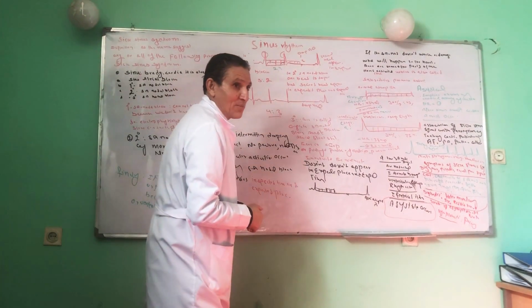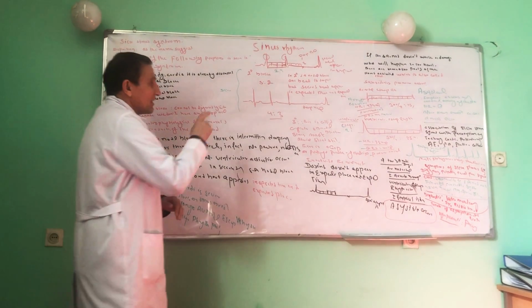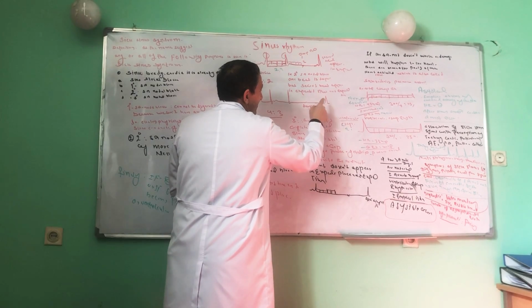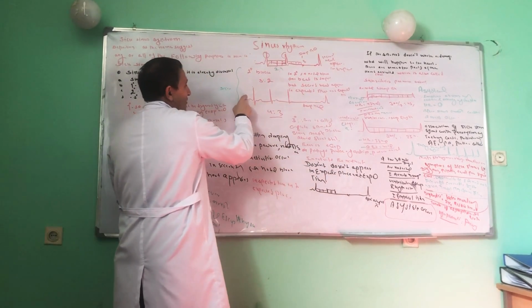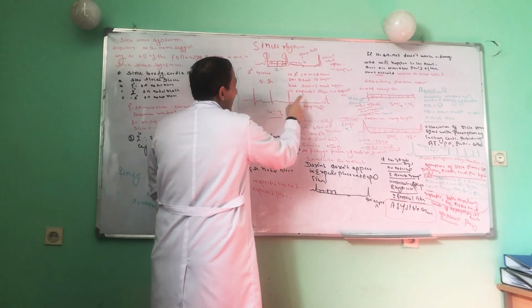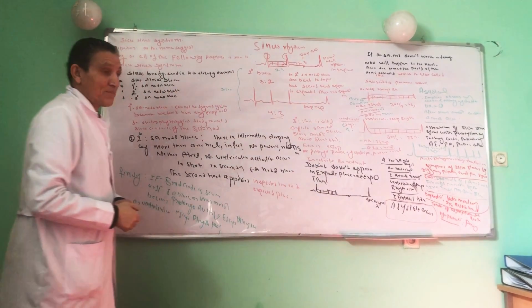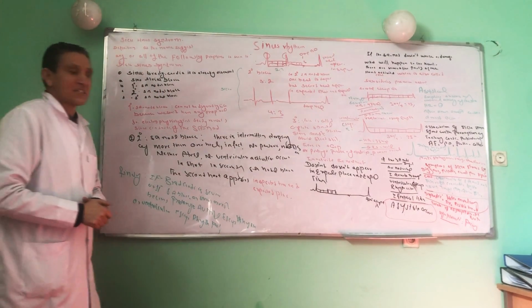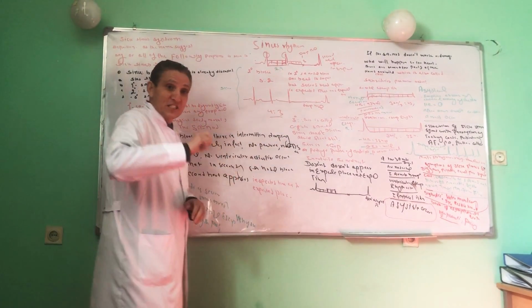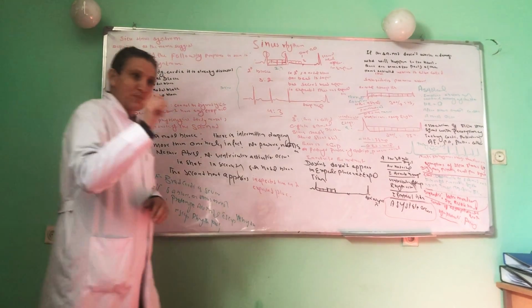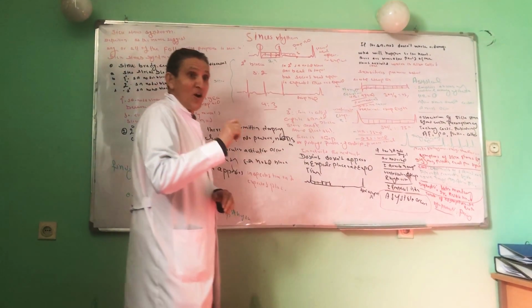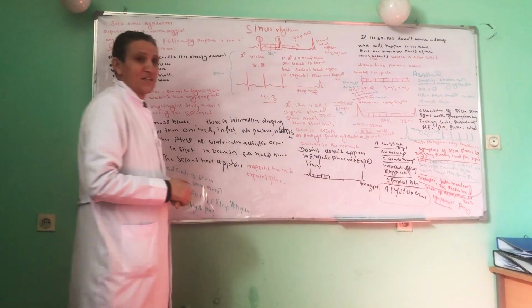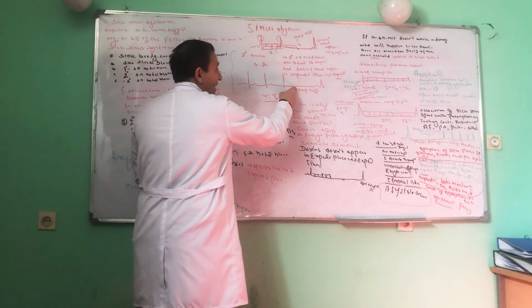In second degree sinoatrial block, the next beat appears at the expected time and expected place. For example, we have QRS complex 1, QRS complex 2, 3, and the fourth is dropped. Now we will again discuss the second degree sinoatrial block. What does it mean? In second degree, there is intermittent dropping of one beat, or more than one beat, but the next beat appears in the expected place and expected time.